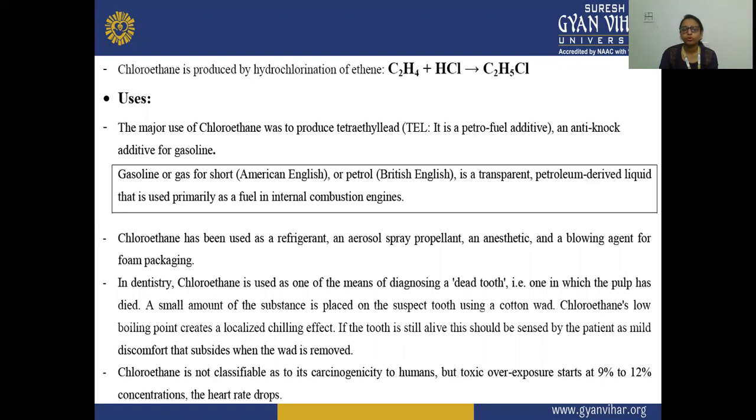So the uses of chloroethane: it was widely used to make TEL, that is tetraethyllead, which is an anti-knock additive for gasoline, and gasoline is petrol, or gas, used in internal combustion engines. It is also used as a refrigerant, anesthetic, aerosol spray propellant, and as a blowing agent in foam packaging also.